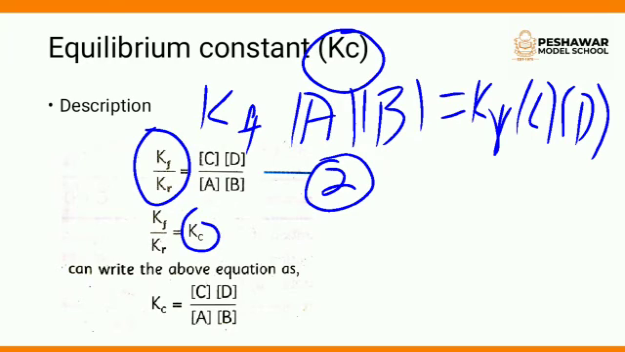So Kc is the chemical equilibrium constant, and the subscript c denotes molar concentration at equilibrium. Kc is the ratio of the mathematical product of the concentrations of the products at equilibrium to the mathematical product of the molar concentrations of the reactant substances.